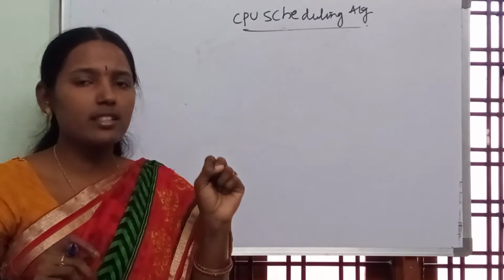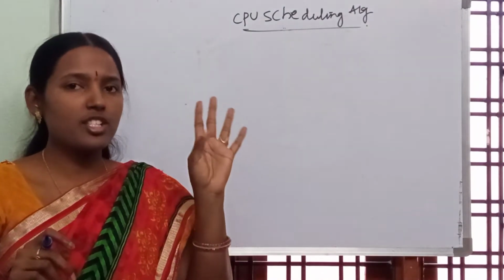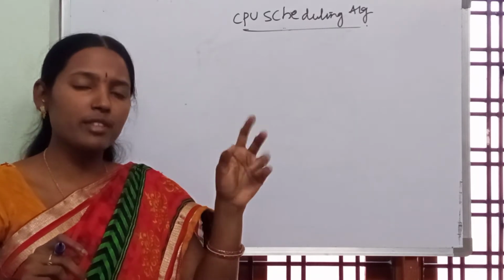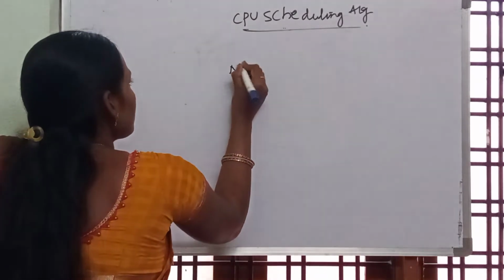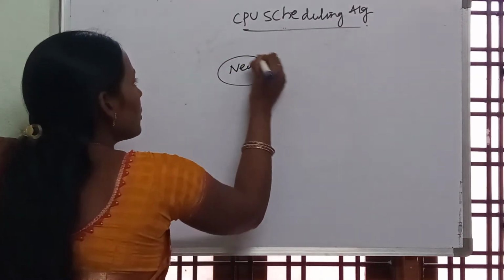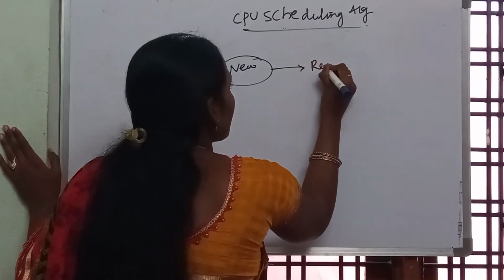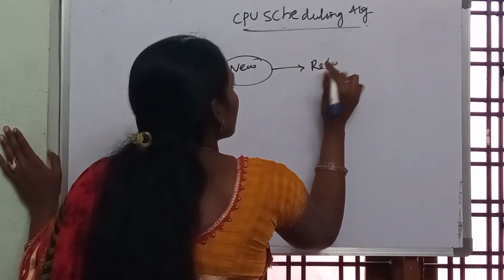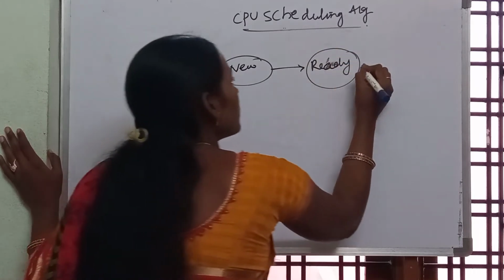5 states, that is new, ready, running, termination, exit. To the 5 states we additionally add 2 more states. The first one is, we say new. New is nothing but start only. Next we go for ready queue.